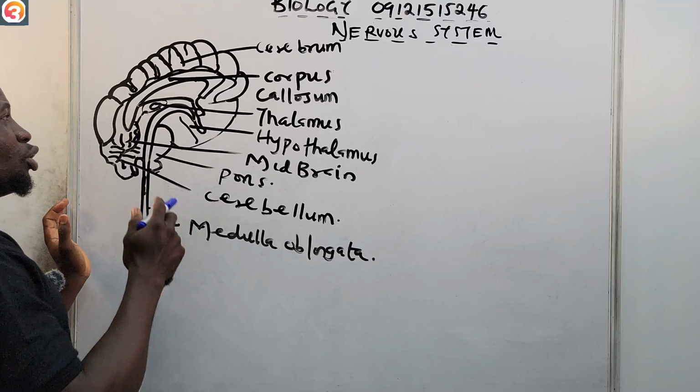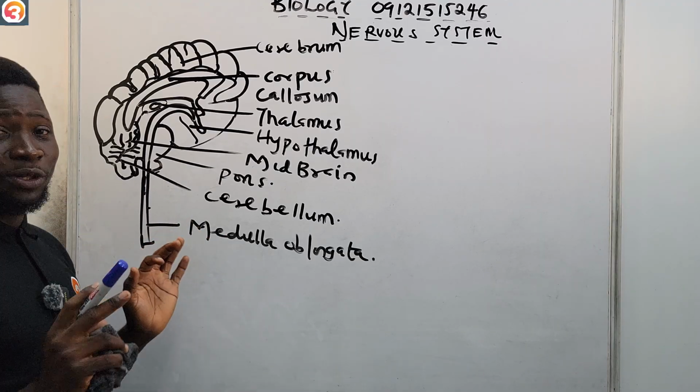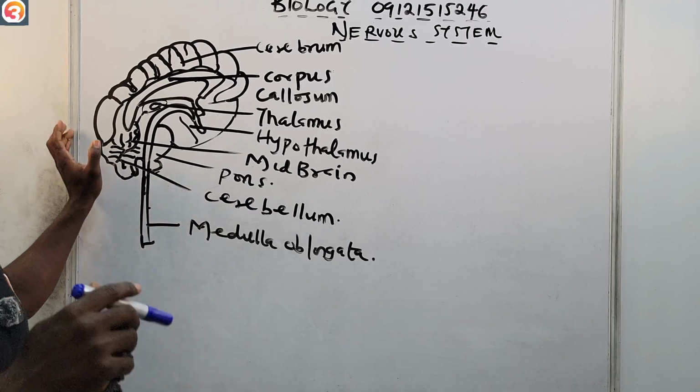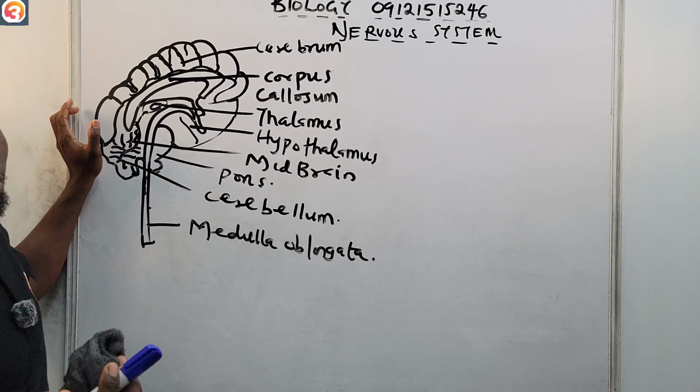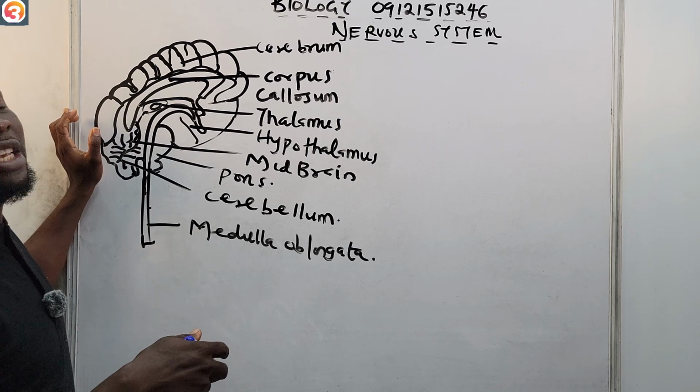All right, so the brain itself is what you are seeing on the board right now. So this is the structure of your brain. Not my own, because I'm not sure this is exactly how my own looks like. So this is the structure of the brain. This is just a sketch of what it looks like, of one hemisphere of the brain.